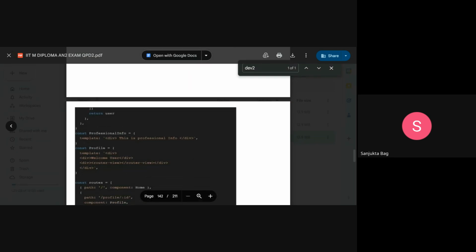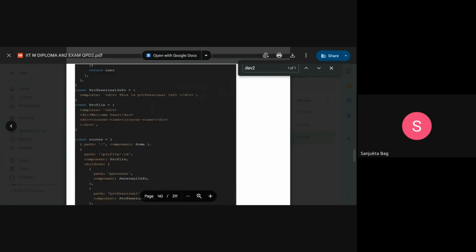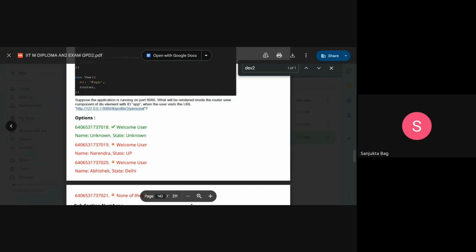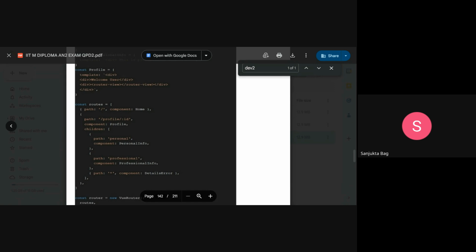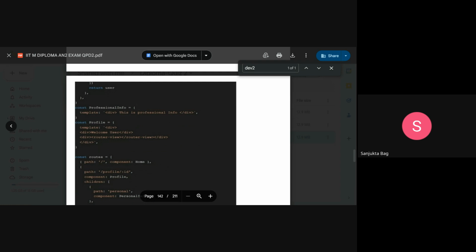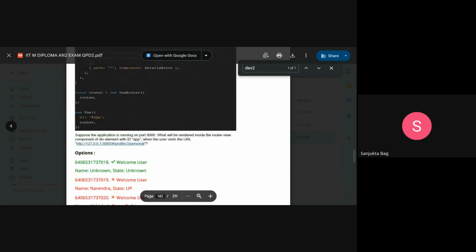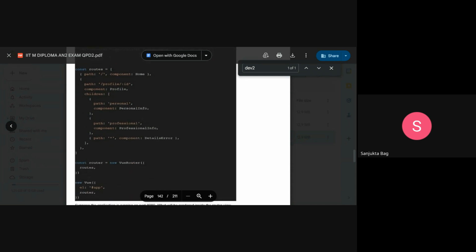Okay. So the question asked, this is a question, quite a big one. The question asked is what will be rendered inside the router view? Profile 3 slash personal. So profile ID, we will go for profile component. Inside the profile component, welcome user. There's a nested router view, and personal is there, I think. Profile 3 personal. Profile says welcome user. Then we will go to the personal component.